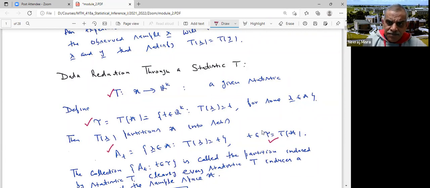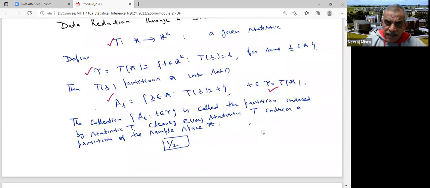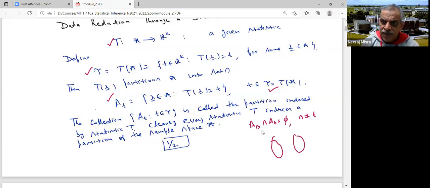What does a partition mean? Partition means that A_s intersection A_t would be phi, the empty set, if s is not equal to t. And that is very clear from the definition of a statistic, from the definition of a function. Because if s and t are different, A_s has all those x's which go to s, and A_t has all those x's which go to t.